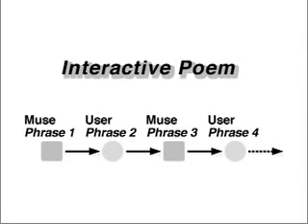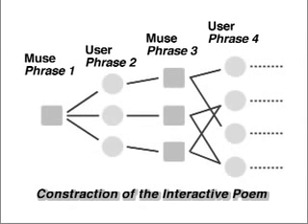The basic forms of interactive poems are also expressed through a transition network. The difference from the conventional poem is that phrases uttered by the computer and phrases uttered by the user are expressed alternately. With our interactive poem system, we prepare many phrases that can be linked to phrases uttered by the computer to achieve a higher degree of conversation. These phrases are considered and are made with utmost care to have phonemic and meaningful relations with the computer phrases. This transition network is put in the database and used to control all processes.